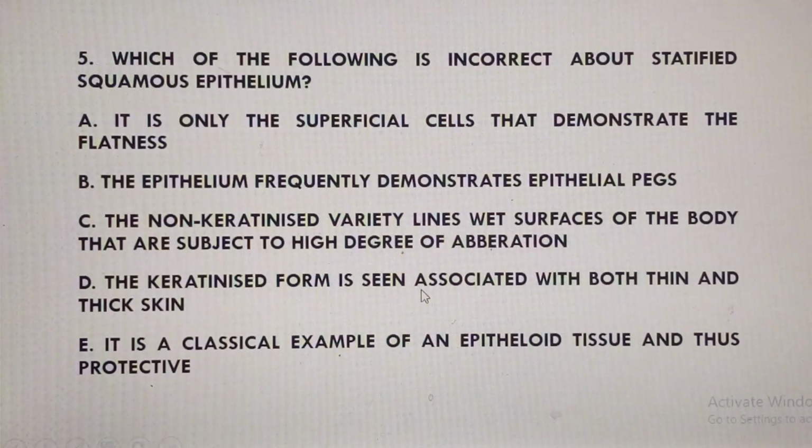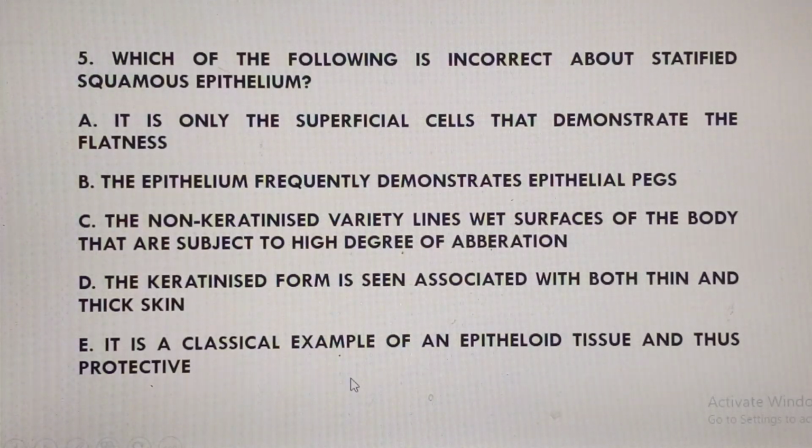Now, option D says the keratinized form is seen associated with both thin and thick skin. Yeah, that's a very true statement. The only difference between thick and thin skin is that thin skin will have 4 layers, excluding stratum lucidum, but in the case of thick skin, it's going to have 5 layers.